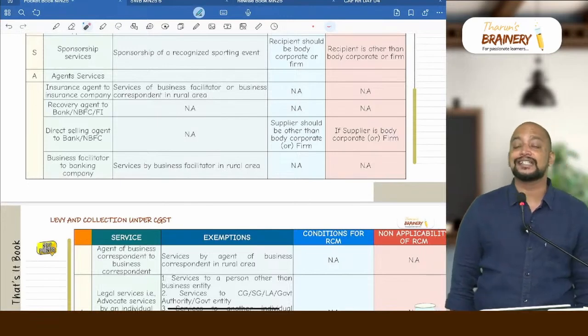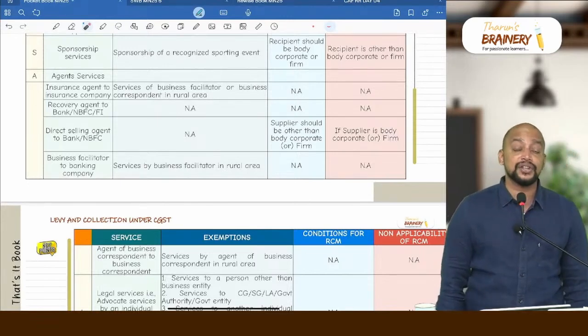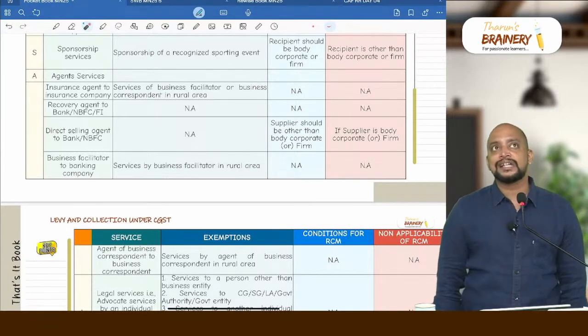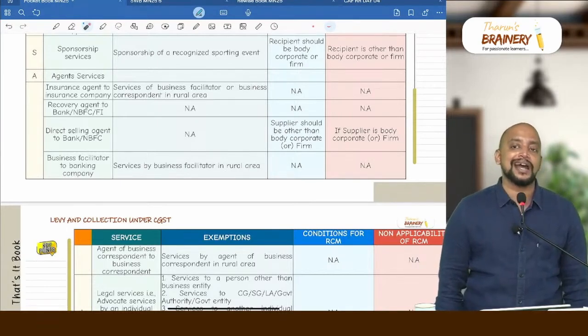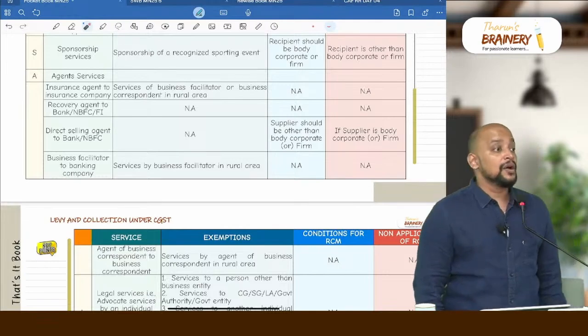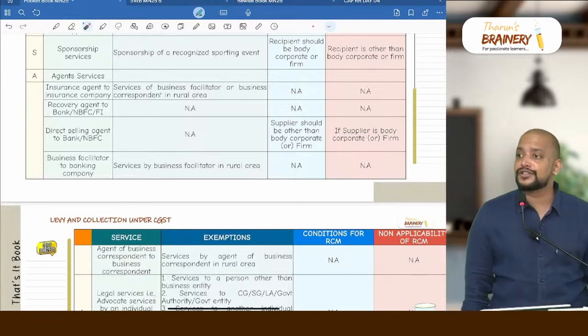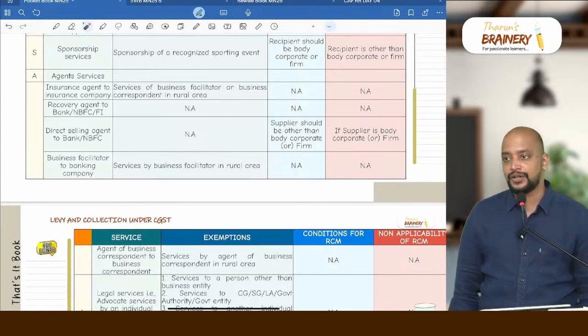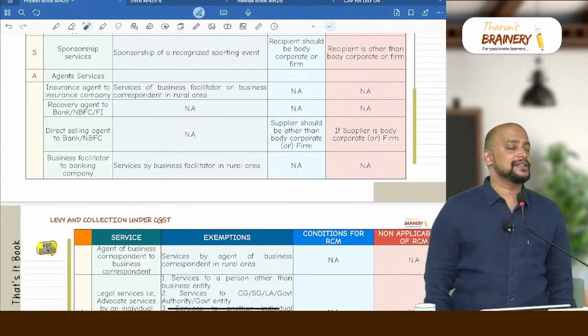Next point you see, there is a recovery agent. That recovery agent is providing service to bank, financial institution, NBFC. What if there is a recovery agent who is providing service to a car dealer or another person? That will not be covered under RCM. Only recovery agent providing services to bank, financial institution, NBFC is covered. Do we have any exemption for recovery agent? No. And any condition? No. Any exception to RCM? No.